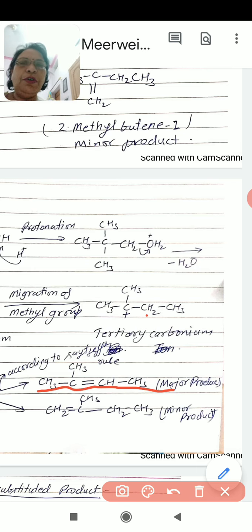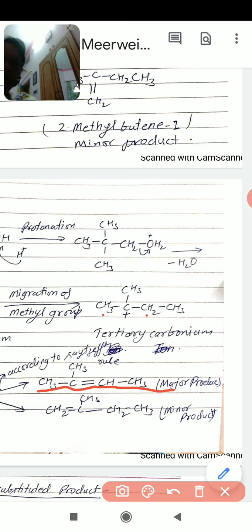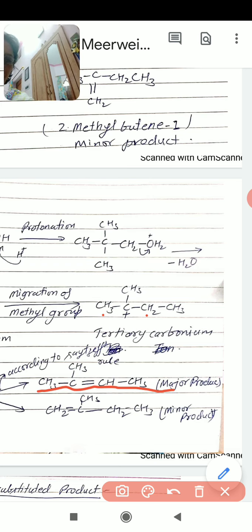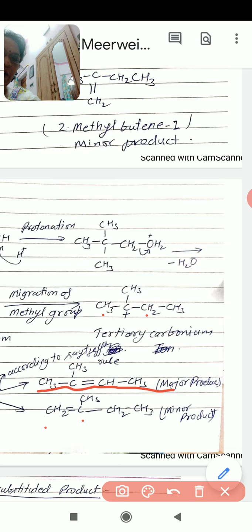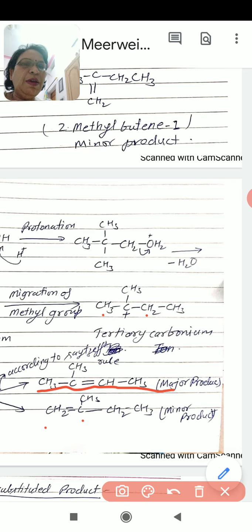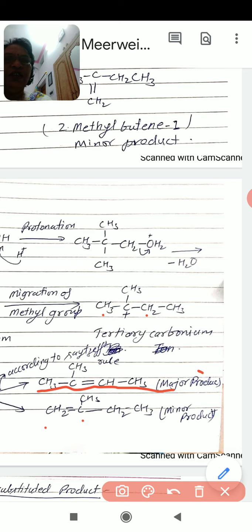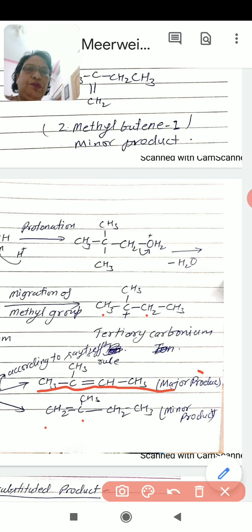And if deprotonation occurs from this methyl group, then we will get 2-methyl butene-1. This will be the minor product, and the major product will be this one. So by deprotonation we get 2-methyl butene-2.